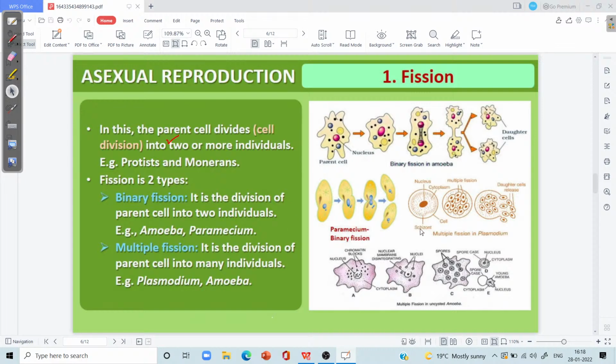Then we can also find multiple fission in the parasites, especially the unicellular parasites such as Plasmodium. Plasmodium is the malarial parasite which infects the human species, and this Plasmodium, for its multiplication, performs multiple fission and generates a number of daughter particles that infect the liver and RBC and are responsible for generating the malarial fever in human beings.